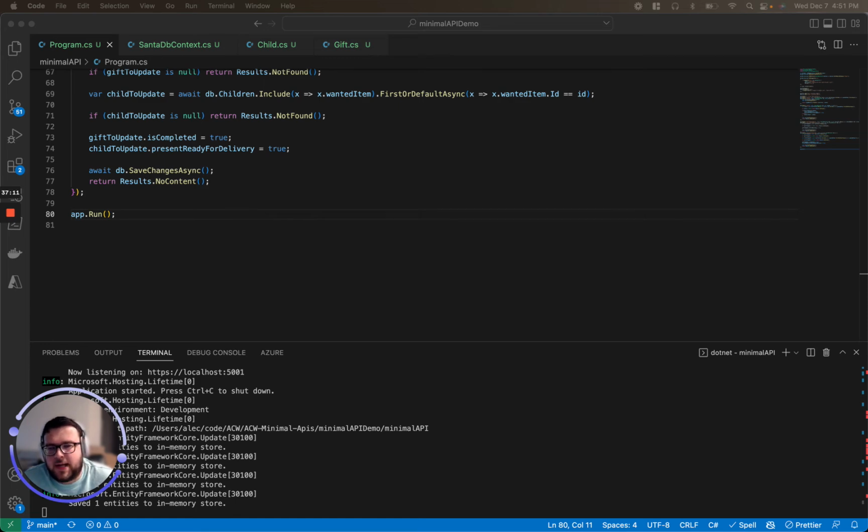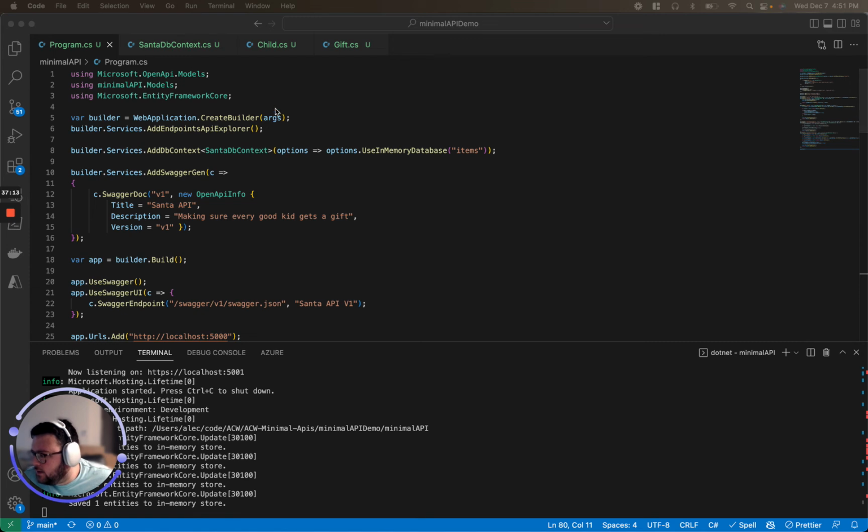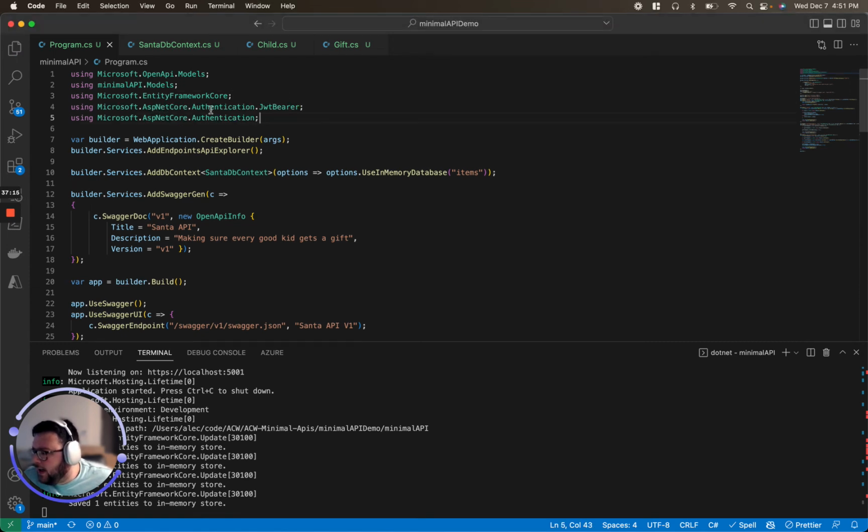We're going to first add our 2 using statements, and to make sure I don't fat finger that, we're going to add authentication with JWT bearer. So that's how Azure AD will use auth. Just for context, this won't be set up right now to do Azure AD out of the box, but it'll be pretty close, so it shouldn't be a big change from there. And then we just want to tell it to use authentication.